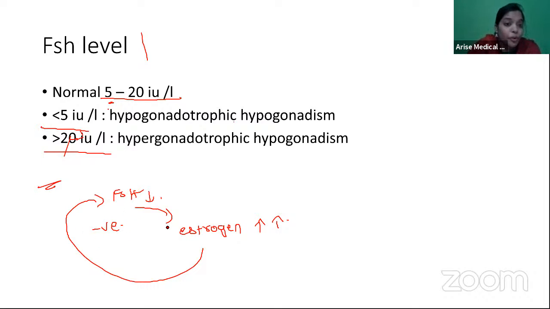But when you don't have estrogen and don't have negative feedback inhibition, FSH levels will become very high. FSH levels increased is hypergonadotrophic hypogonadism, that is, an ovarian failure, because there is no negative feedback and FSH level is increasing.